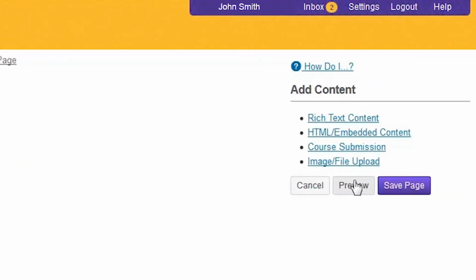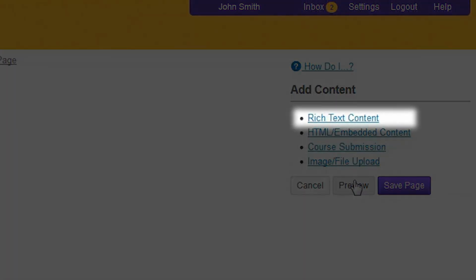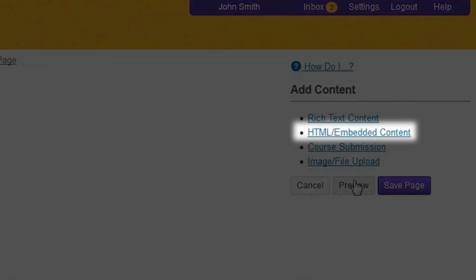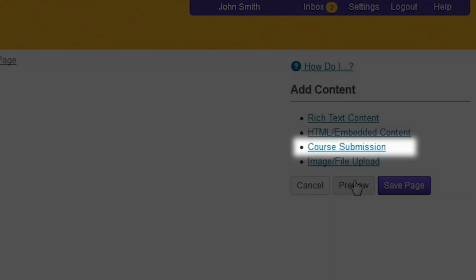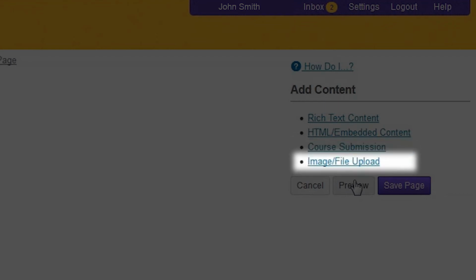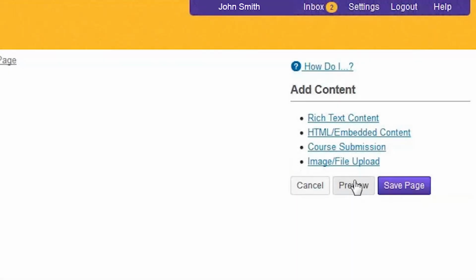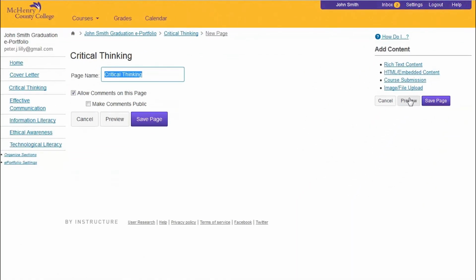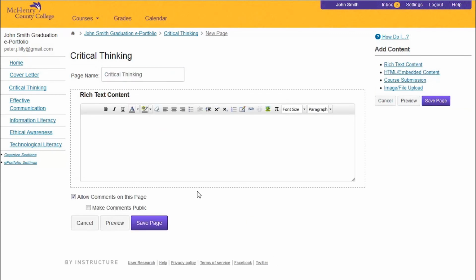Add content. These options are rich text content, text files, HTML embedded content, like embedded YouTube videos, course submission, work from a Canvas course submission, and image file upload, work stored on your computer or external memory. Rich text content places a text box on the page. Work can be typed directly into the text box or copy-pasted. When the work is entered into the text box, click Save Page at the bottom.